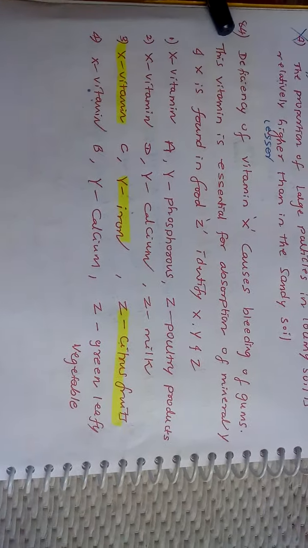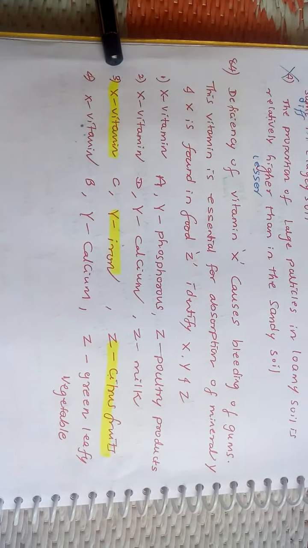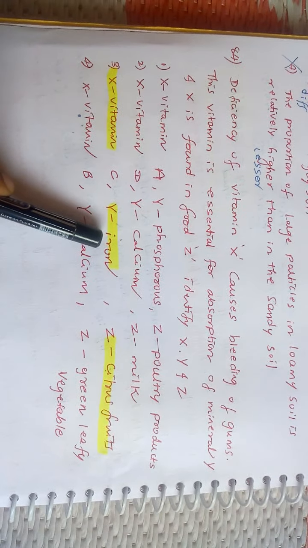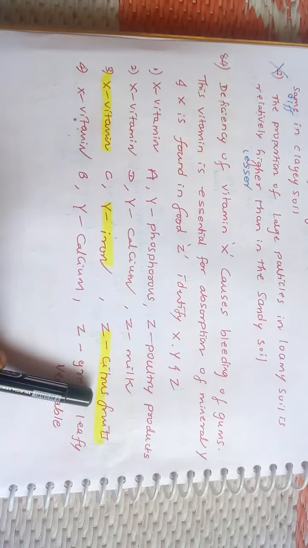See question 84. Vitamin X causes bleeding of gums. Vitamin X is essential for absorption of mineral Y, and X is found in Z. Identify X, Y, Z. Here the answer is vitamin C, because vitamin C deficiency will cause bleeding of gums. This vitamin C is required for absorption of iron, and it is found in food. As you know, vitamin C is found in citrus fruits. So the answer is option C.